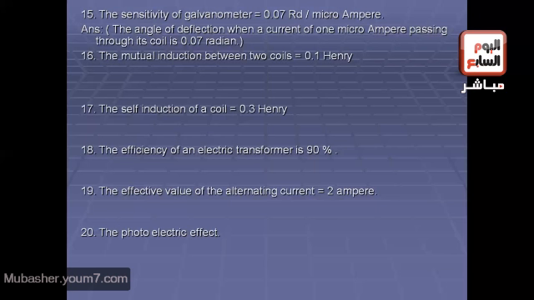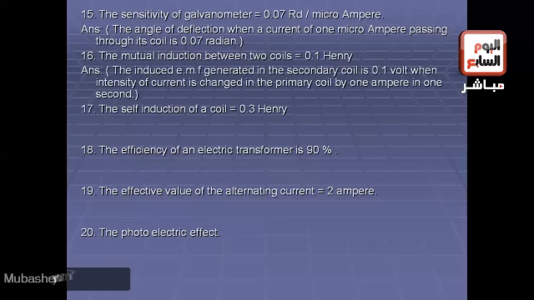Another sentence. The mutual induction between two coils equals 0.1 Henry. Yes, you have to remember, it means that the induced EMF generated in the secondary coil is 0.1 volt when the intensity of current is changed in the primary coil by 1 ampere in 1 second.